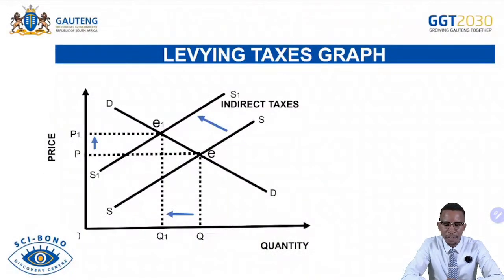And then levying of taxes. We know that if tax has been imposed, that gives us a negative externality whereby the supply will be declining, shifting back, and the demand remains higher, but the supply declines. The quantity demanded is Q, but the quantity supplied is Q1, resulting in market failure also.